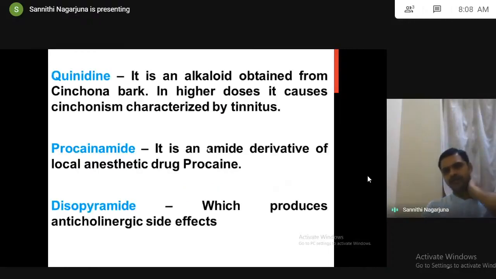If you see some of the points, quinidine, we all know that it is an alkaloid from cinchona. All cinchona alkaloids in higher doses produce cinchonism, where we have tinnitus, disturbance in the ears, ringing sound in the ears. Procainamide is an amide derivative of the local anesthetic drug procaine. Disopyramide is a drug having anticholinergic side effects like dry mouth, dry skin.